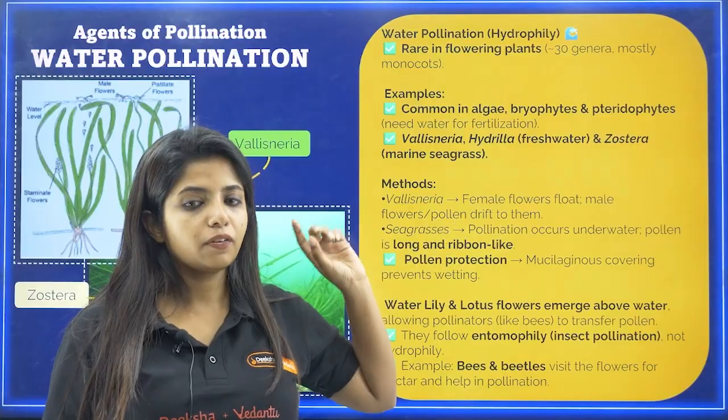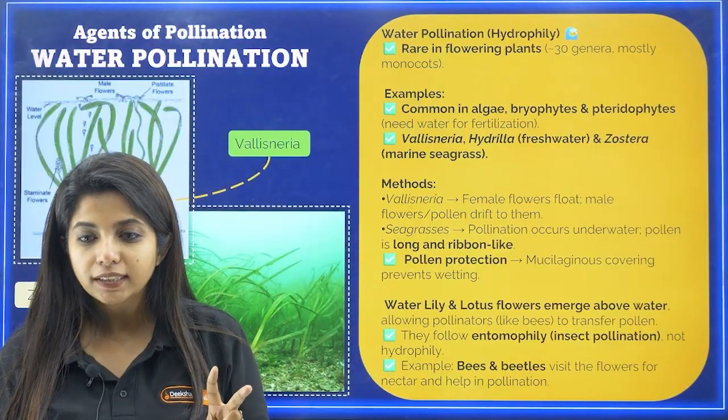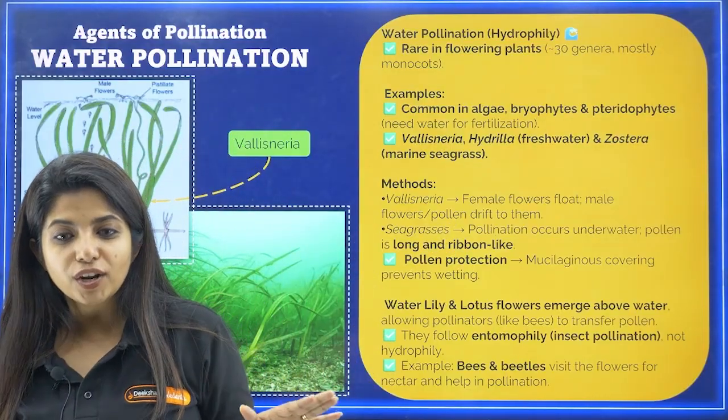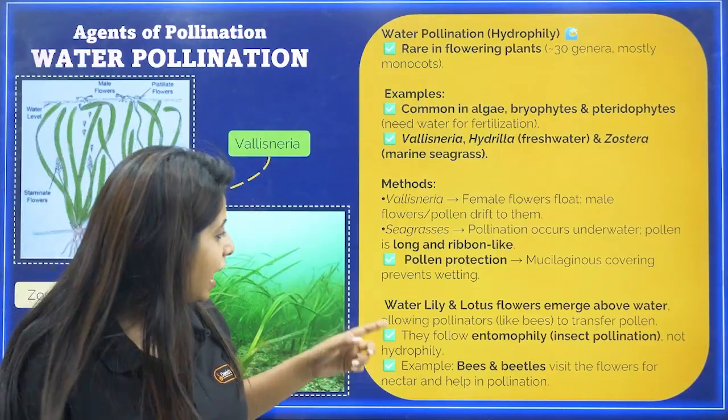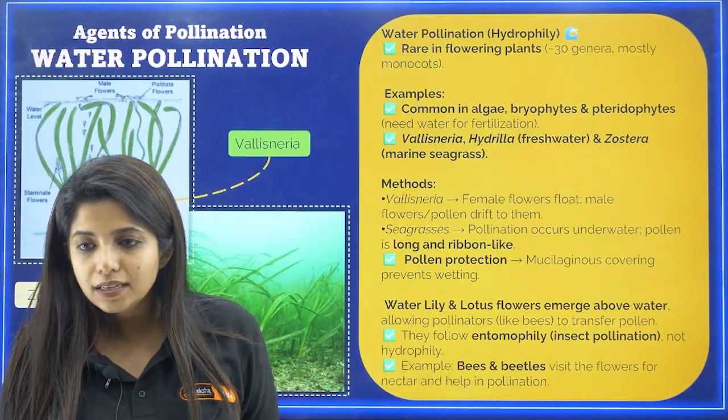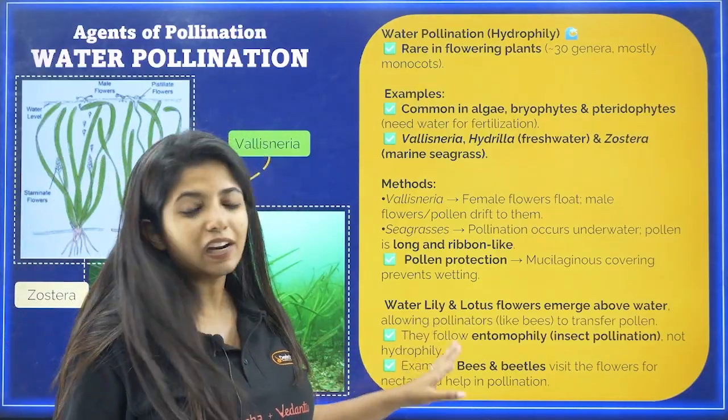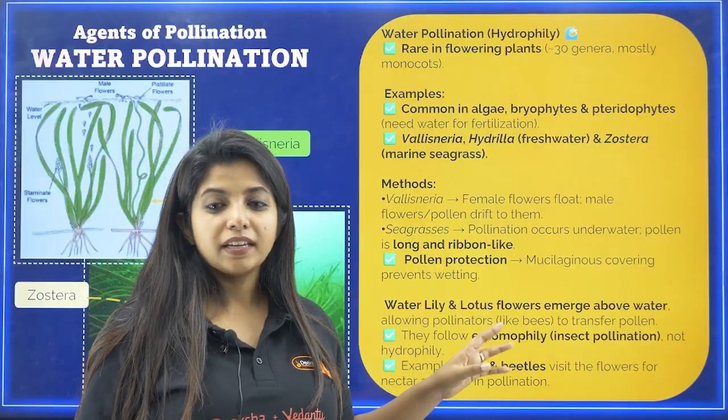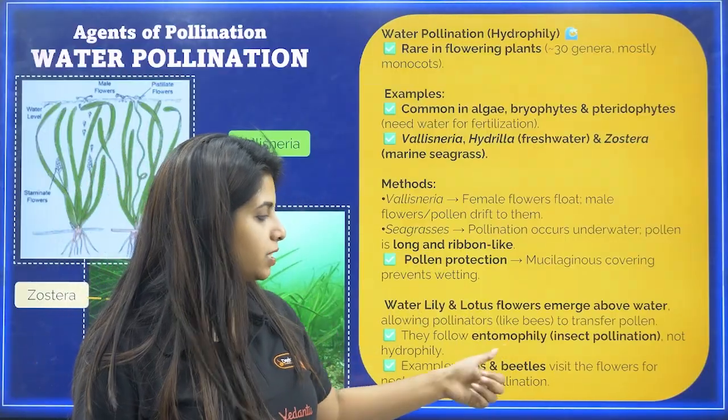So my dear children, water lily and lotus are not going to show water pollination. They rely on pollinators like bees and things like that. So they are going to show insect pollination. It's usually the bees and beetles.